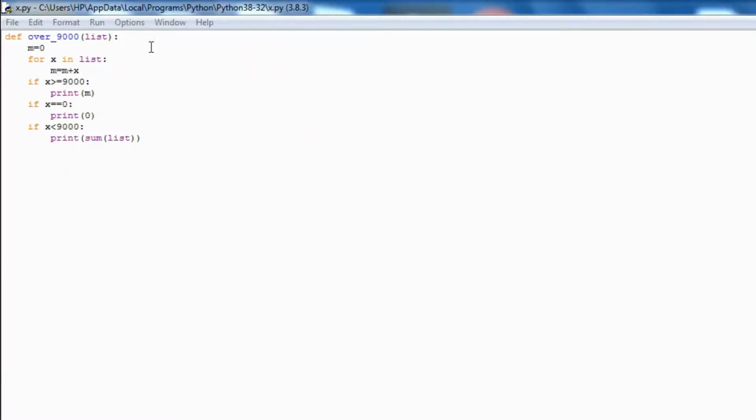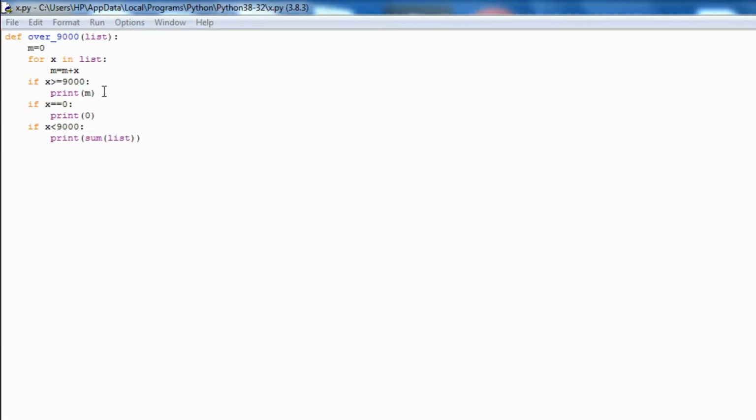So now we're going to look at our last Python project, and it's going to be a function called over9000, and it's going to take in a list and spit out a number. So here's the list. Now, what we're going to do is define a parameter, which is going to be 0. And for x in list, n is equal to n plus x. So we're just going to keep adding elements of the list.